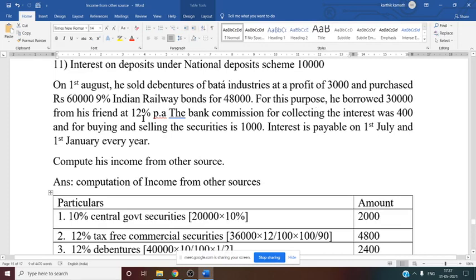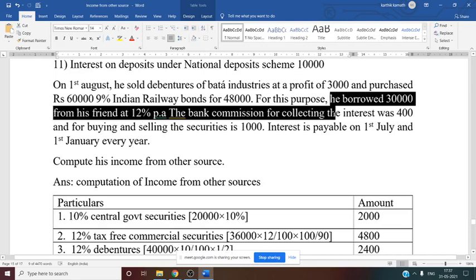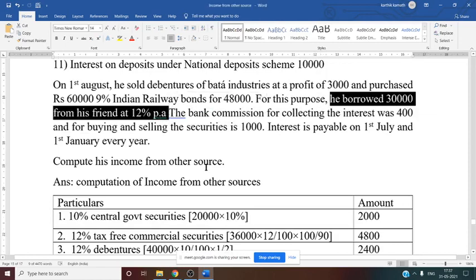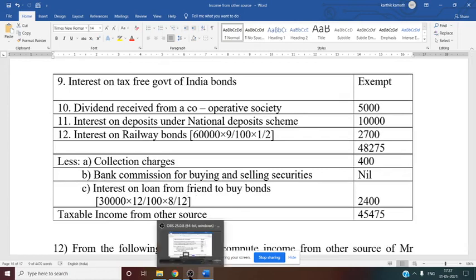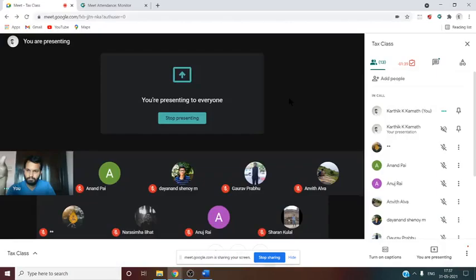30,000 into 12%. So amount they have said 30,000 into 12% per annum. So 30,000 into 12% you do. Then 8 by 12. Why 8 by 12? Now tell me why 8 by 12 here. Yes, can anyone tell me why 8 by 12?